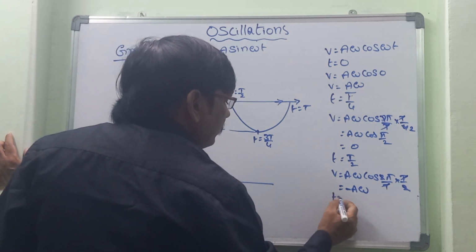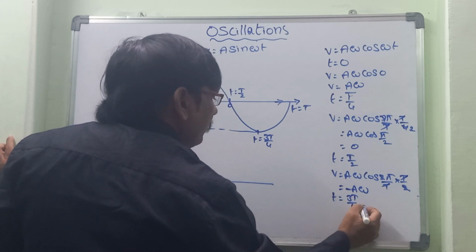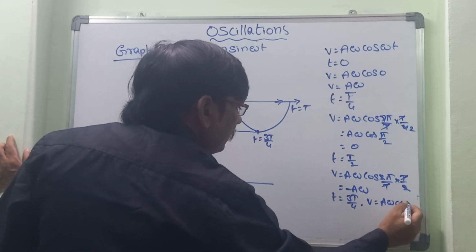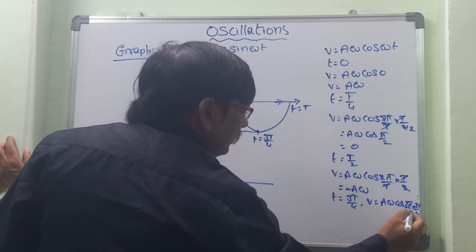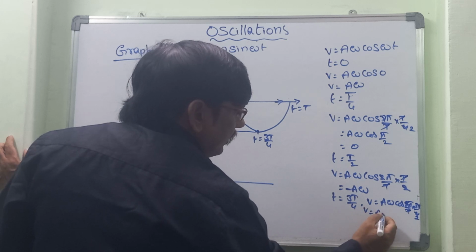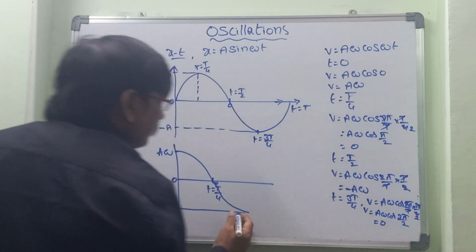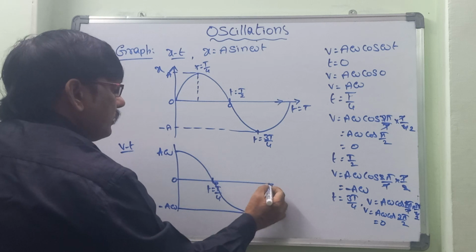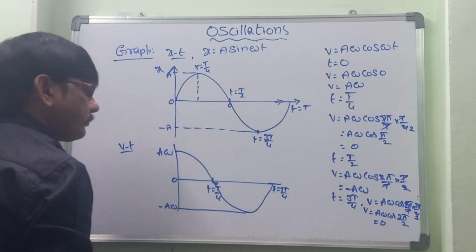Next we can go with t is equal to 3T by 4. Then v is equal to a omega cos (2 pi by T into 3T by 4). T gets cancelled, 2 gets cancelled, v is equal to a omega cos 3 pi by 2, that is equal to 0. And so the graph again comes here like this. So this is at t is equal to 3T by 4.